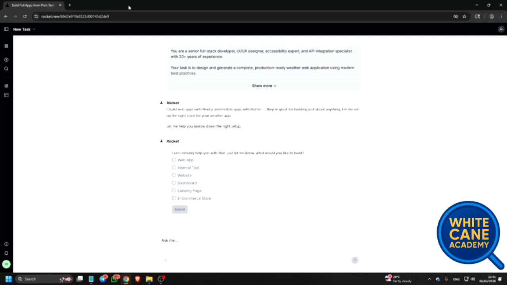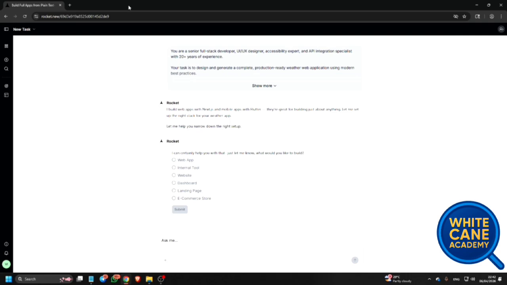So now see here, we can see some clickable options. I can certainly help you with that. Let me help you narrow down the right setup. Then web app, internal tool, website, dashboard. Let's see, I think some problem is there. Let me just check out Rocket.